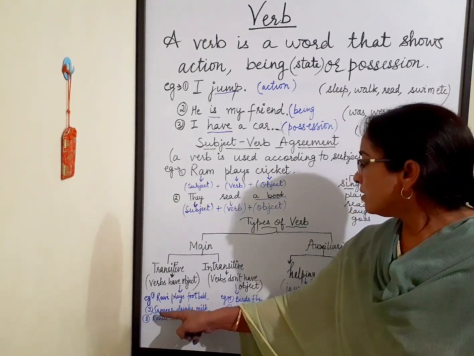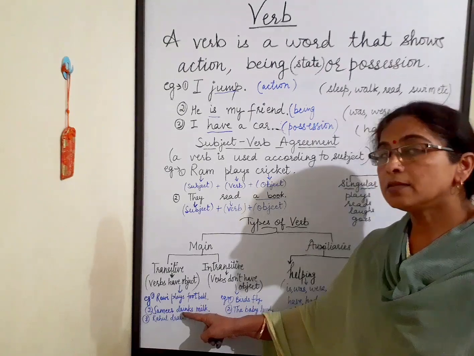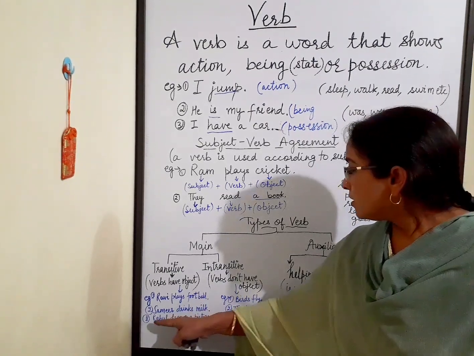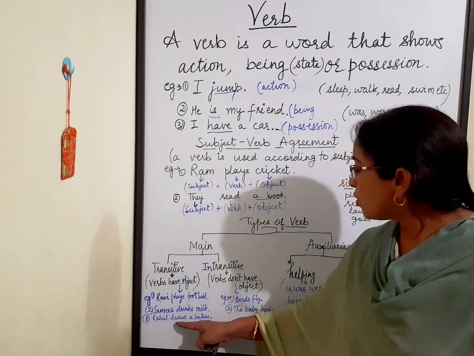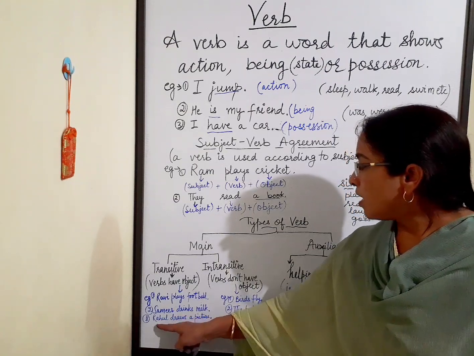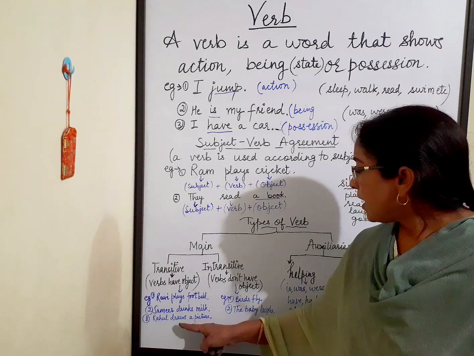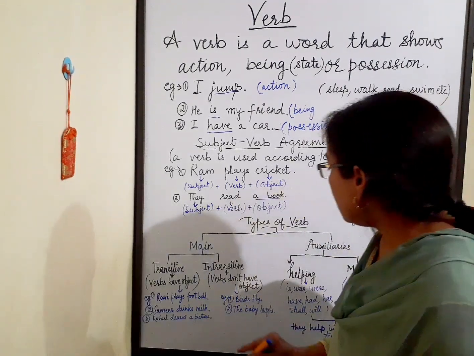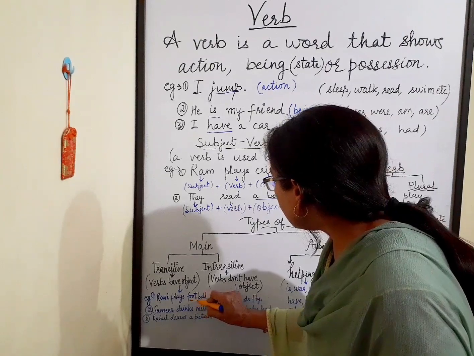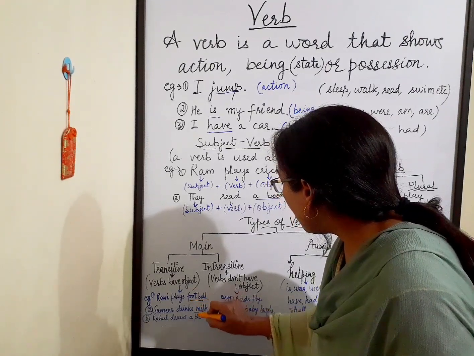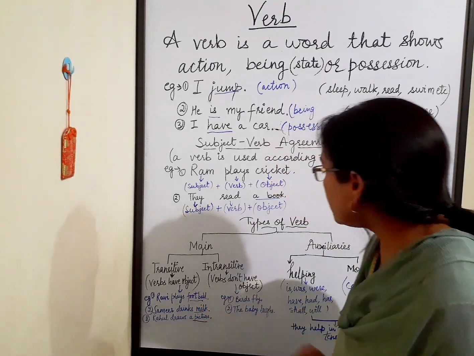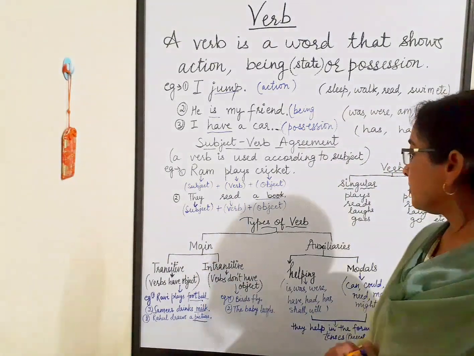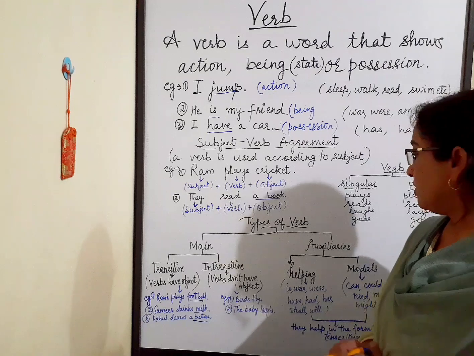Samir is subject, drinks is verb, and milk is object. Third sentence, Rahul draws a picture. Rahul is subject, and draws is verb, whereas picture is object. So all these are objects: football, milk, and picture. So these are known as transitive sentences or transitive verbs.